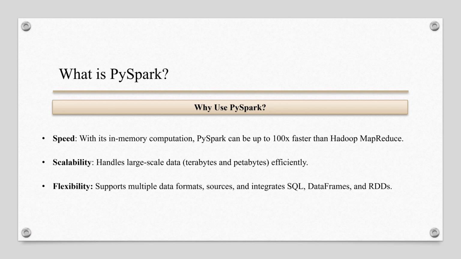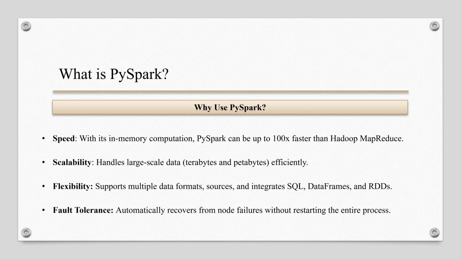Flexibility. It supports multiple data formats like CSV, JSON, Parquet, etc., and data sources like HDFS, Amazon S3, local files, etc. It integrates with various tools and libraries, making it versatile for data processing, real-time analytics, and machine learning. PySpark integrates with various data processing tools, allowing you to mix SQL, data frames, and machine learning pipelines in a single application, making it an all-in-one solution for data processing.